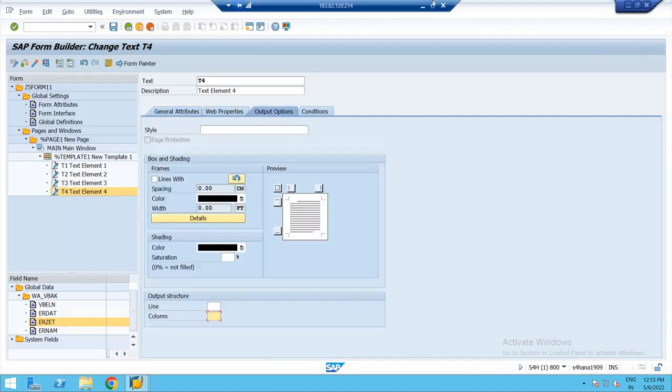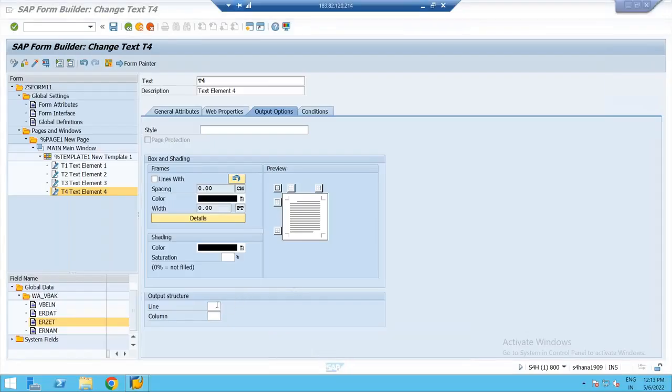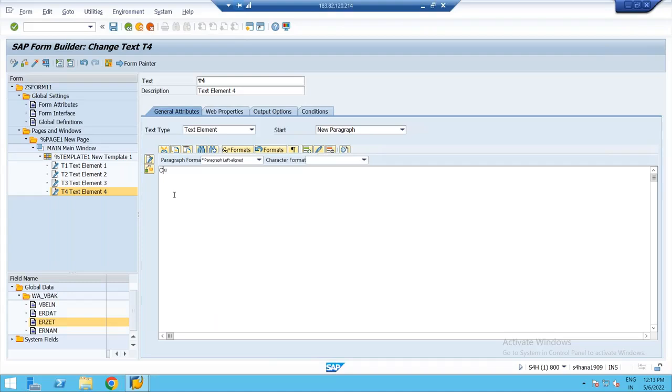Okay, I want this "Created by" text in the second row and second column, so I'll say 2, 2 and 2. Done. I'll go to general attributes and give the text as "Created by". What is that ERNAM name?